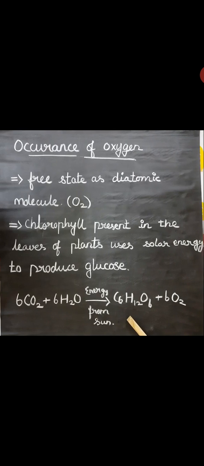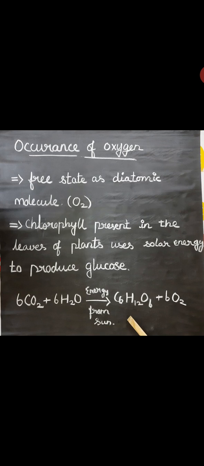Next we can see the occurrence of oxygen. Oxygen is the most abundant element on the earth by mass, and the third most abundant element in the universe, after hydrogen and helium. It occurs in the free state and the combined state also. Oxygen is present in the free state as a diatomic molecule in the atmosphere.